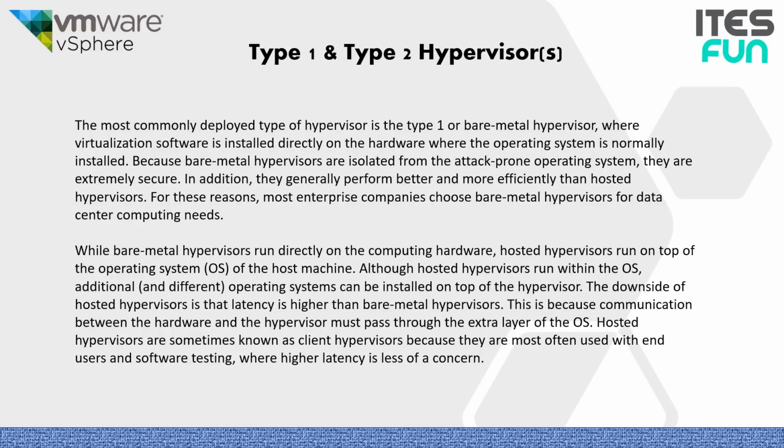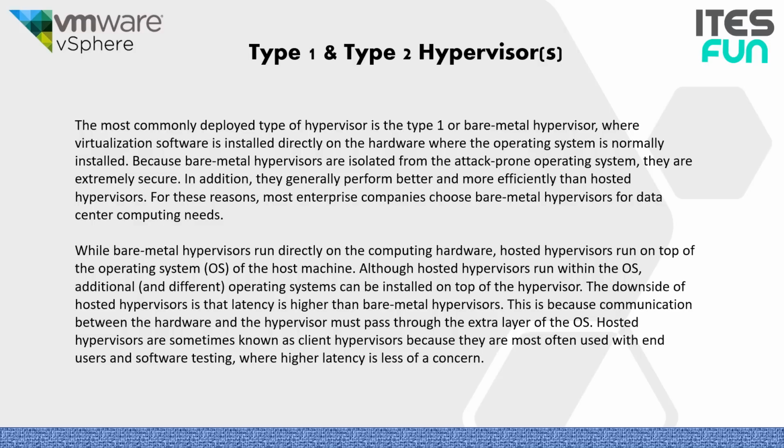So what are the differences if we consider Type 1 and Type 2 hypervisor? The most commonly deployed type of hypervisor is the Type 1, or we can say bare metal hypervisor, where virtualization software is installed directly on the hardware where the operating system is normally installed. Because bare metal hypervisors are isolated from the attack-prone operating system, they are extremely secure. In addition, they generally perform better and more efficiently than hosted hypervisors. For these reasons, most enterprise companies choose bare metal hypervisors for data center computing needs.